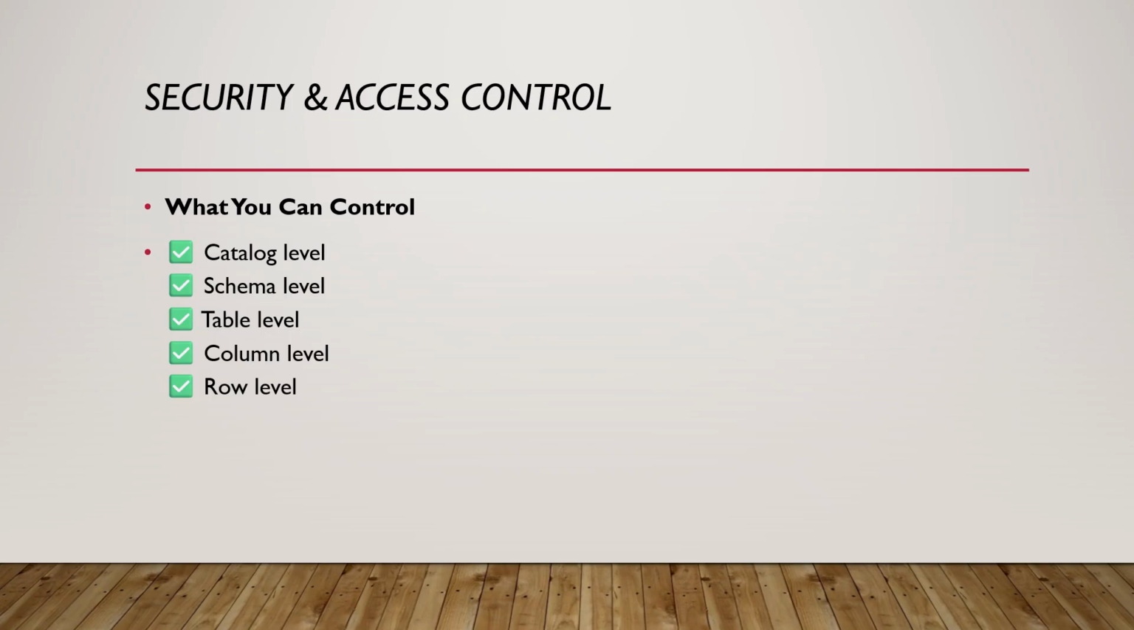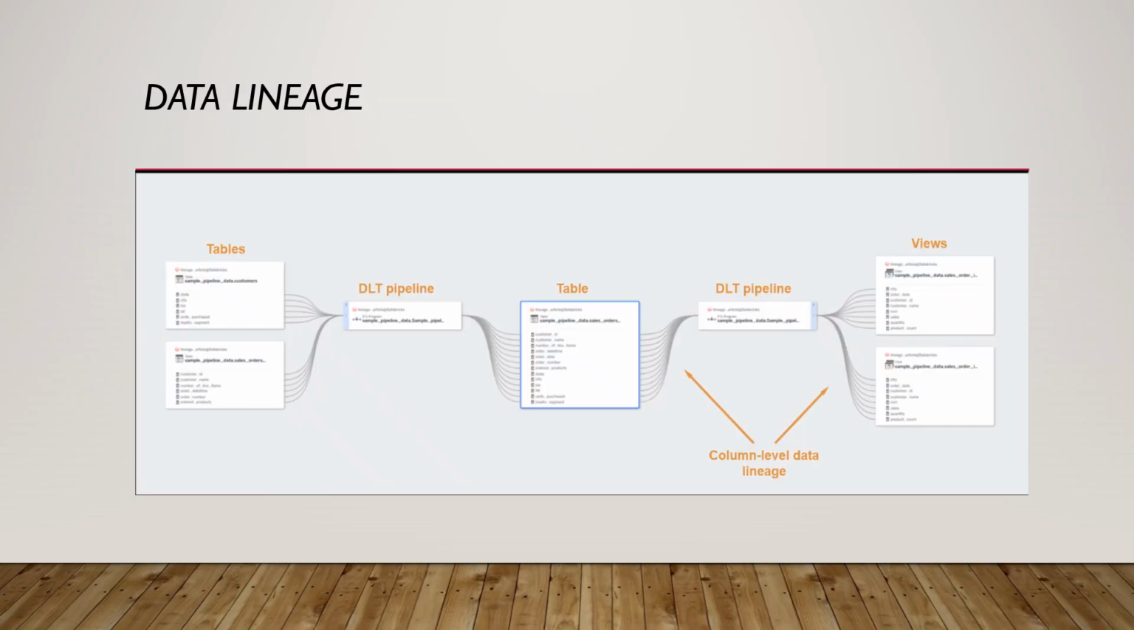I mean, column level security we can provide, row level security we can provide, and file level access also we can give. So all from one place we can see. So this is a very big advantage of Unity Catalog, right? Yes. So maybe we may have one doubt.